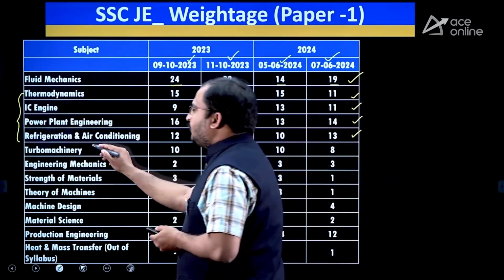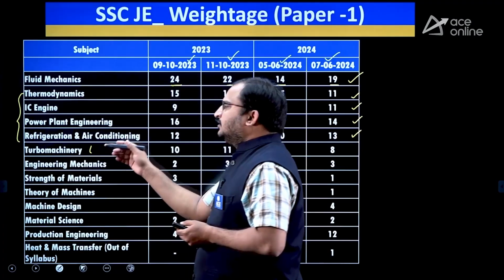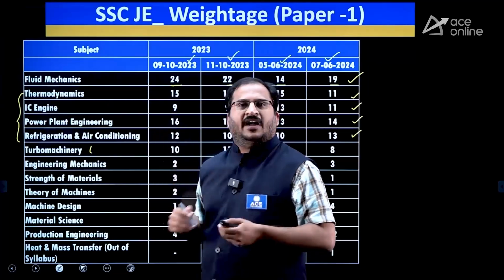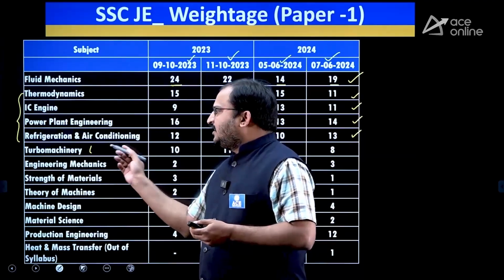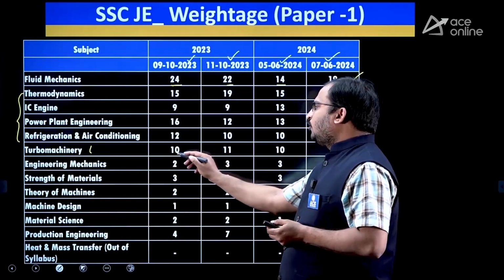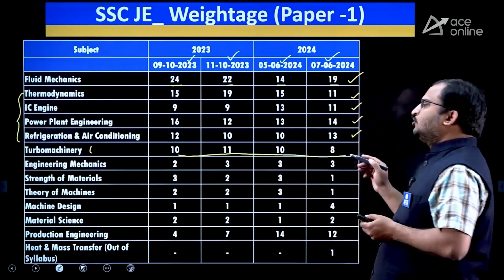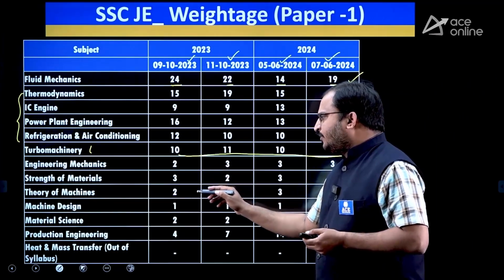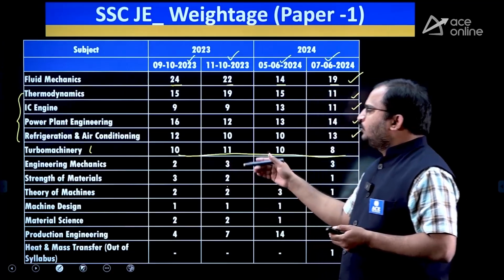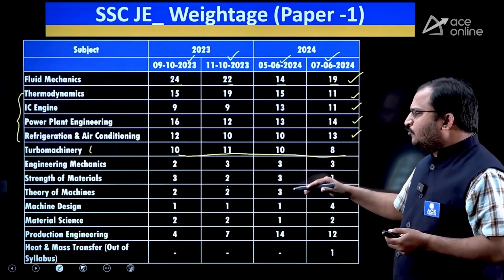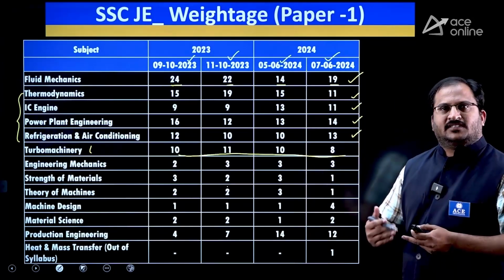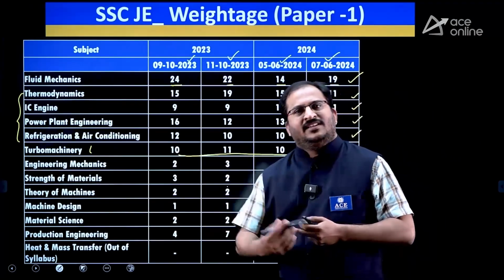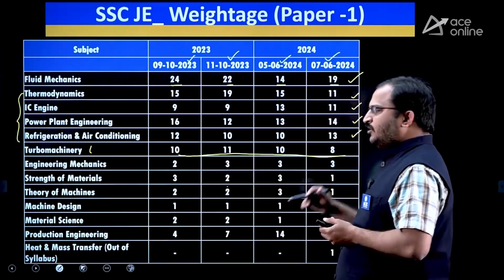Then the turbo machinery part. Here you will have the compressors, turbines part, and the turbines part of hydraulics will be there, as well as steam turbines also will be there. So this also has good importance here. So you can observe the weightage. Then engineering mechanics, strength of materials. In the last 2 years they have given very few marks as weightage in these particular subjects, but don't think that every year only the same weightage will be there.